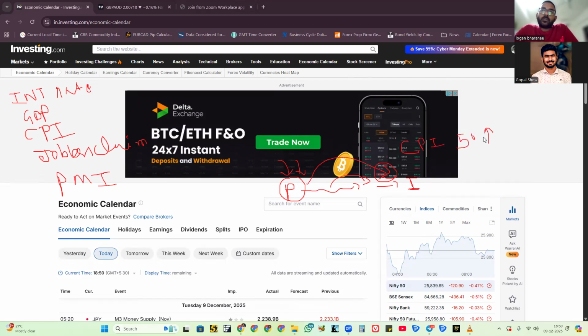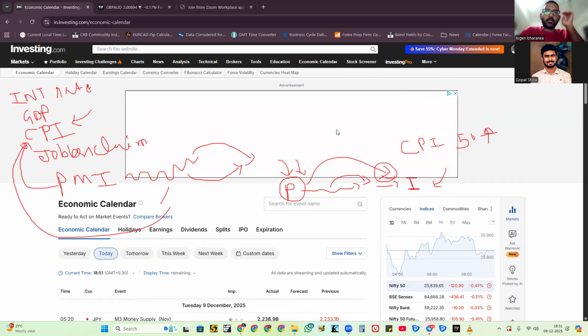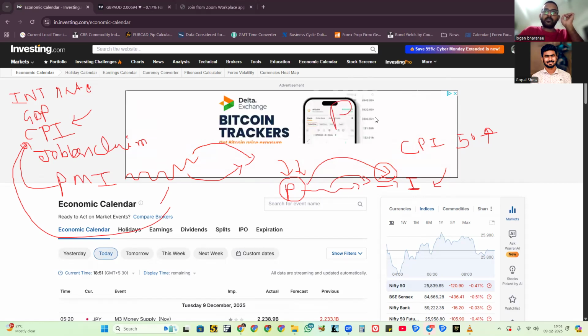So they are linked, PMI and CPI. If the price cost from the business is increasing, then CPI will also increase, because each is interlinked. If the cost is increasing and being passed to the consumer, that price is absorbed by the consumer. That consumer index is like CPI. It's also called inflation. If the raw material price is increasing, say by some tariff.